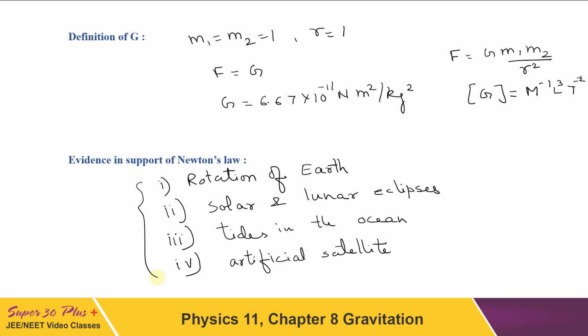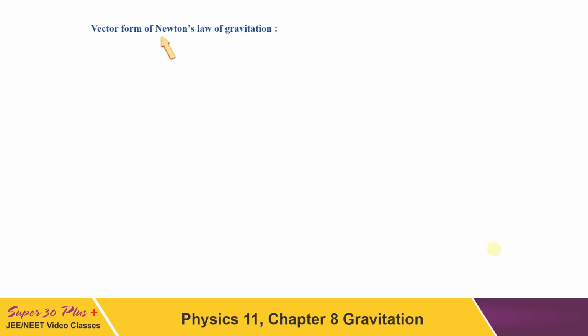Now how can we write this Newton's law of gravitation in vector form? So in vector form, let us consider here is point A, this is another point B, which are a distance r apart. The masses are kept at A and B.